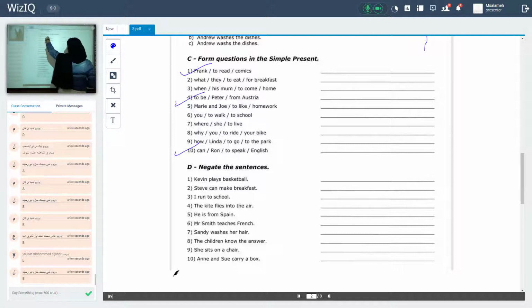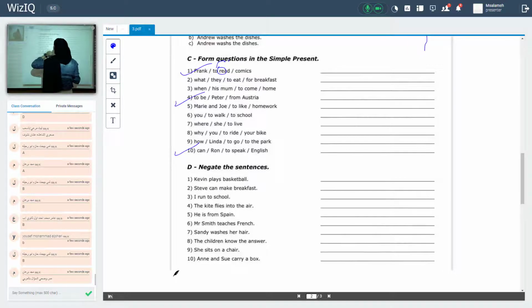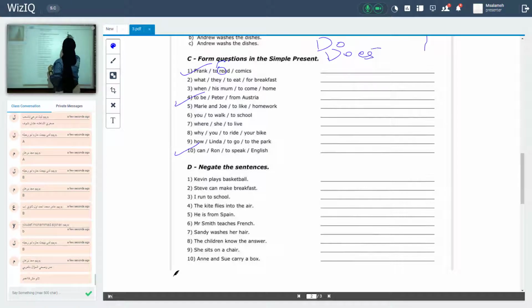Form questions in a simple present tense. Frank to read comics. To, that means to followed by what? By verb. Which verb? Base form of verb. Here we have Frank. Remember the form of the question in a simple present? We have do, does, plus subject, plus verb infinitive, plus complement. Do or does? Frank, singular. So, does Frank.